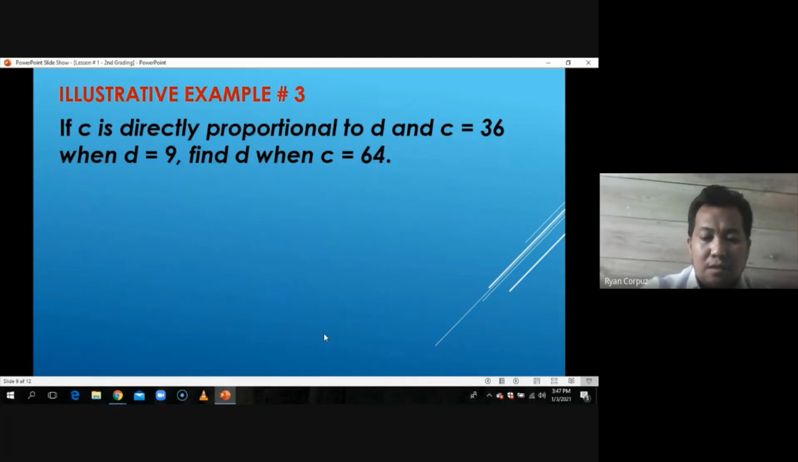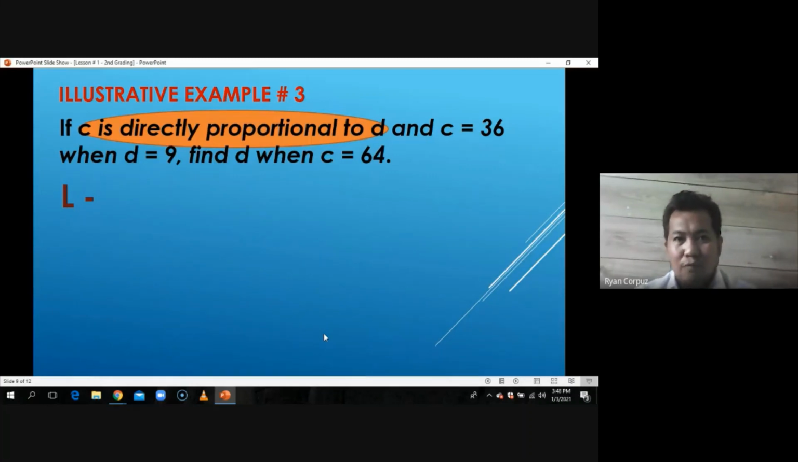Again, let's find out the statement of variation. So the statement of variation there is C is directly proportional to D. So that is to be used for us to form the two equations that we need in order for us to solve what is asked in the problem. So let's translate it first the way we read it. C is directly proportional to D.